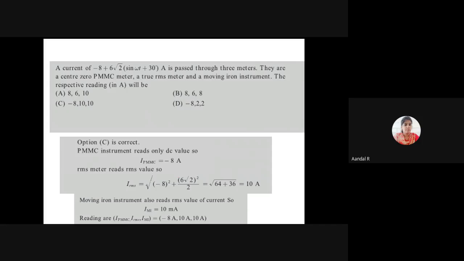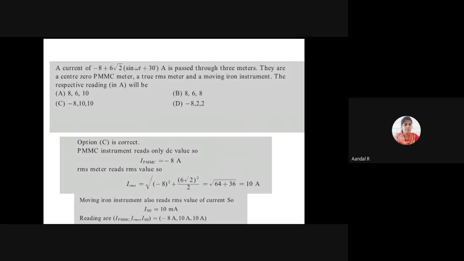The third instrument is the moving iron instrument. The moving iron instrument also reads the RMS value of current only.